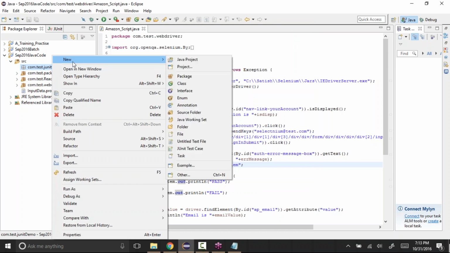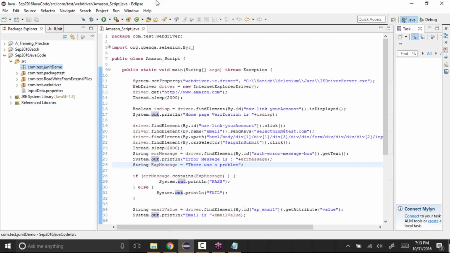Now, as this is a JUnit framework and we want to use JUnit, we don't need to create a class. Here, what we were doing was first creating a class, giving it some name, and inside that class creating the main method. But with JUnit, we don't need to create a class.